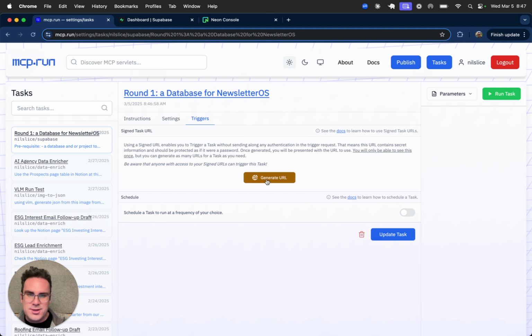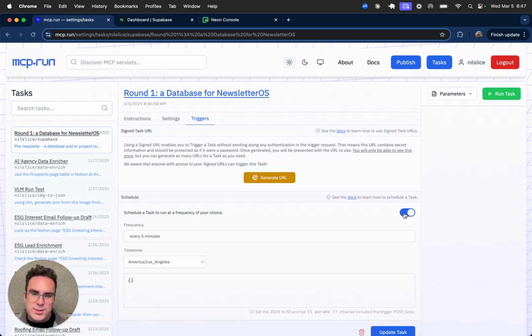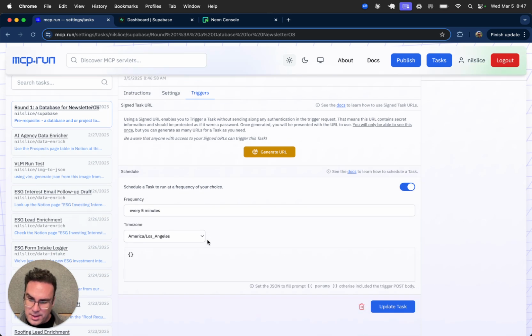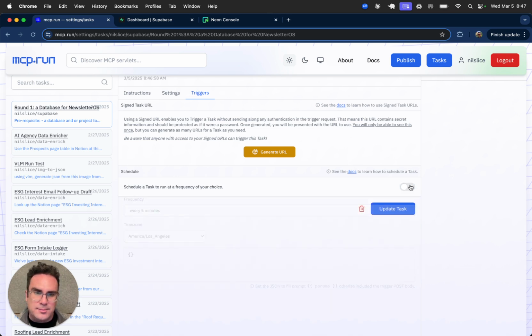but for those interested, we could generate a signed URL to act as a webhook inlet here, or to trigger it from a microservice in your cloud. And then also a schedule if we wanted to say, let's execute this on an interval, so that every 5 minutes or whatever, we could execute this task again.